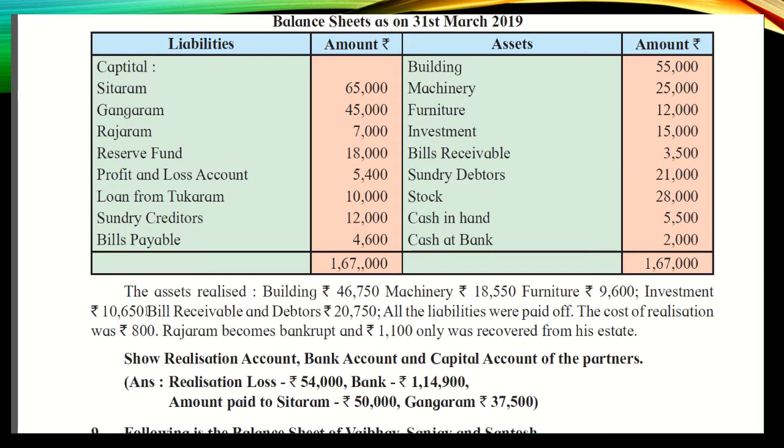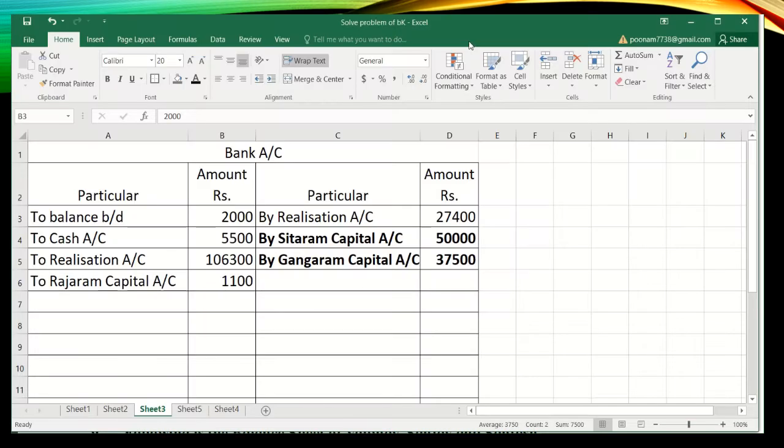Adjustment says these assets are realized. So first, before doing the adjustment in dissolution, we have to transfer all the assets till stock, excluding cash and bank, to the realization account.